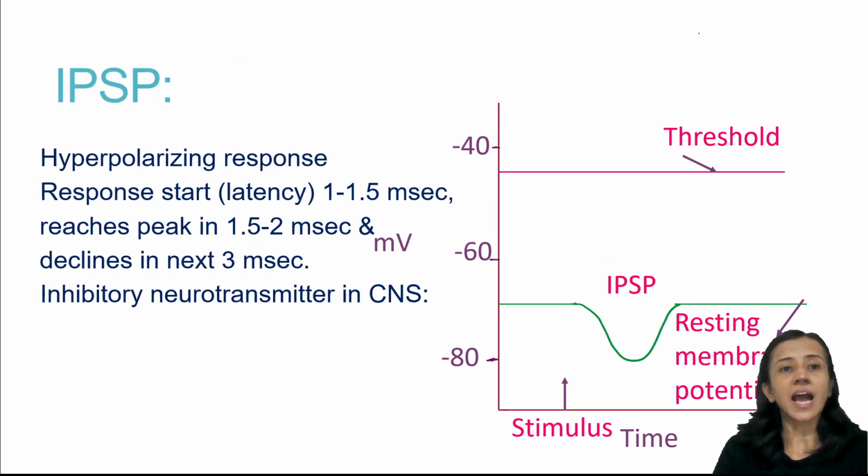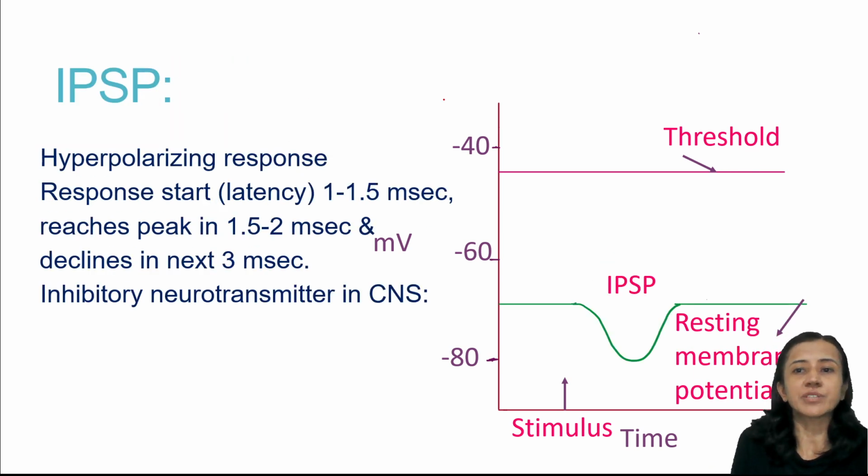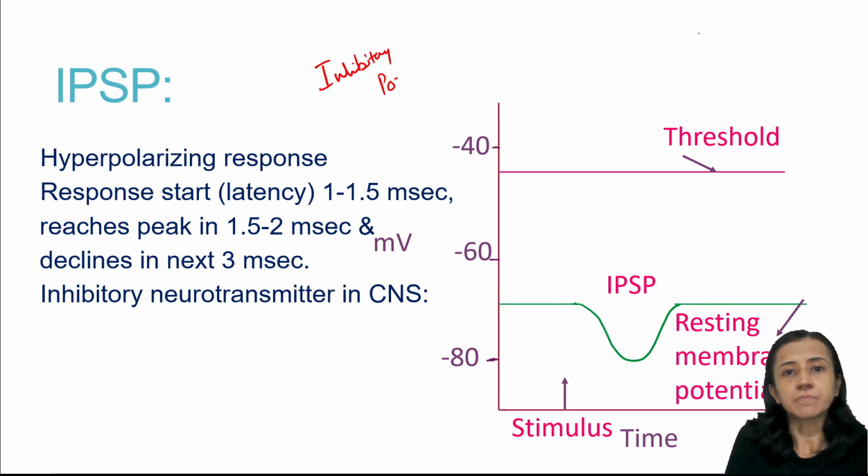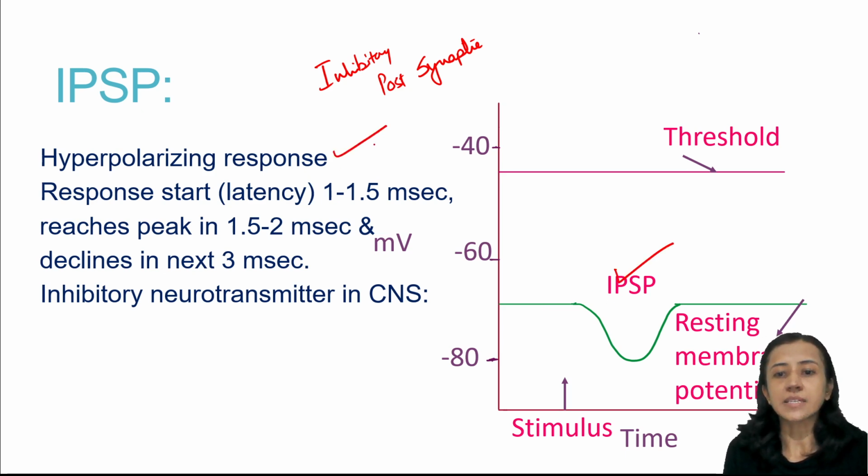Okay. Next is IPSP. IPSP, the name itself suggests, inhibitory postsynaptic potential. Here there is hyperpolarization. You can see here there is hyperpolarization seen. So this is a hyperpolarizing response. This response starts with a latency of 1 to 1.5 milliseconds, longer than EPSP, reaches peak by 1.5 to 2 milliseconds, and comes back to normal within 3 milliseconds. And here there is release of an inhibitory neurotransmitter. The most common inhibitory neurotransmitter is gamma amino butyric acid.